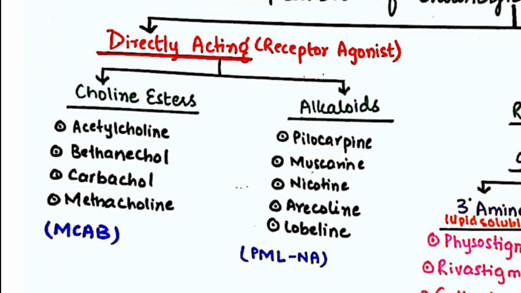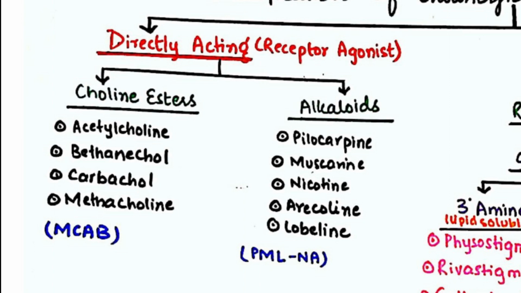The first includes the choline esters, which include acetylcholine, bethanechol, carbachol, and methacholine. You can also remember it by the mnemonic MCAB. The other subcategory includes the alkaloids, in which we have the following drugs: pilocarpine, muscarine, nicotine, arecoline, and lobeline. You can remember these drugs by the mnemonic PMLNA.